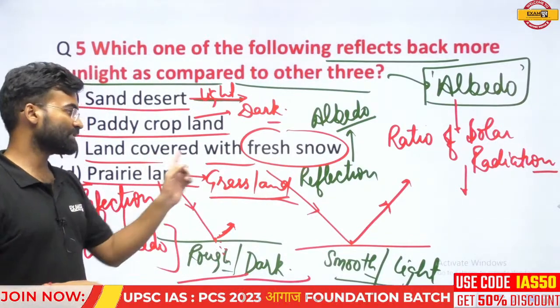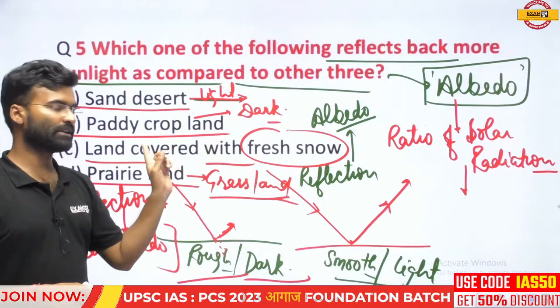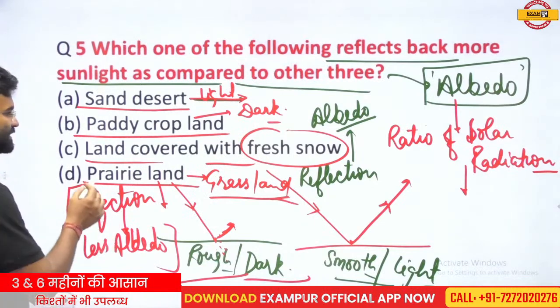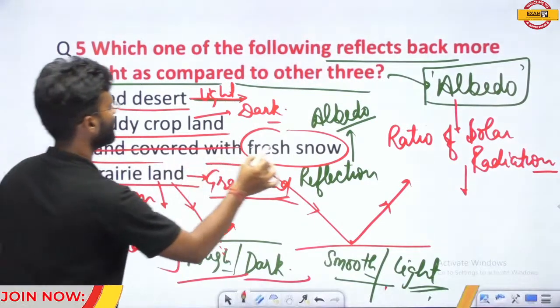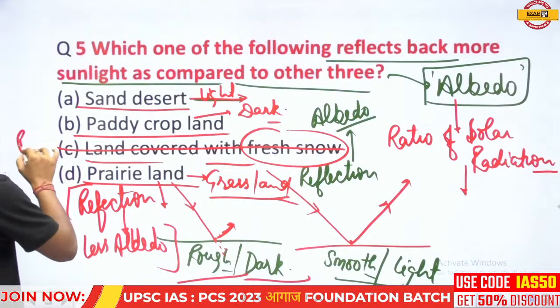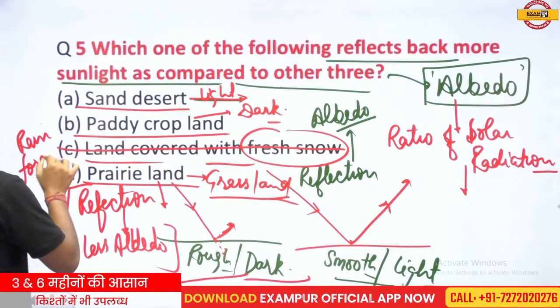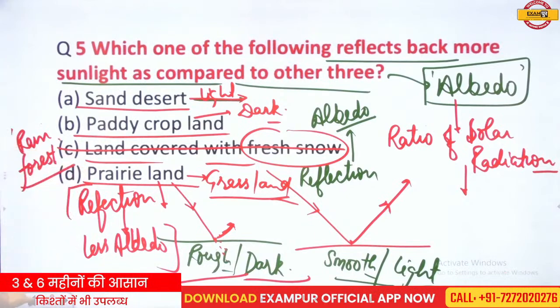But if we remove this option and add some other option, suppose this is the rainforest region. If we remove this option and we add the rainforest region, then what will be your answer? Rainforest. What should be the correct answer?